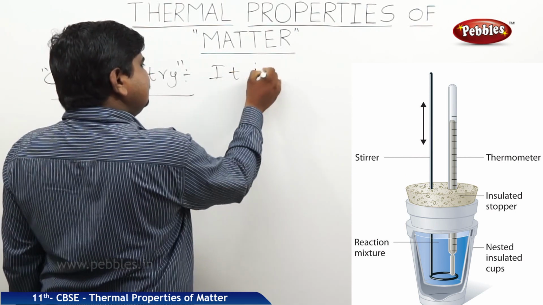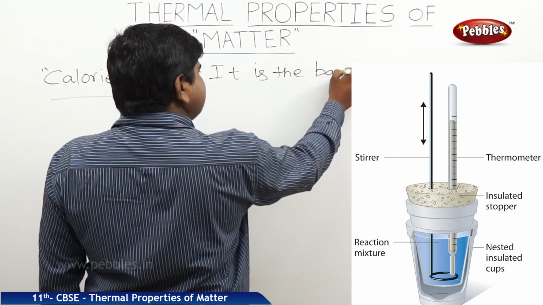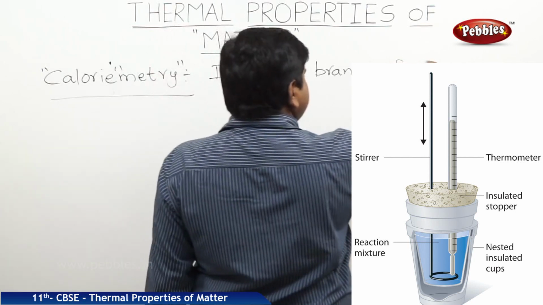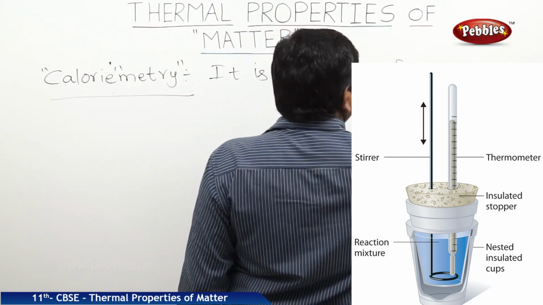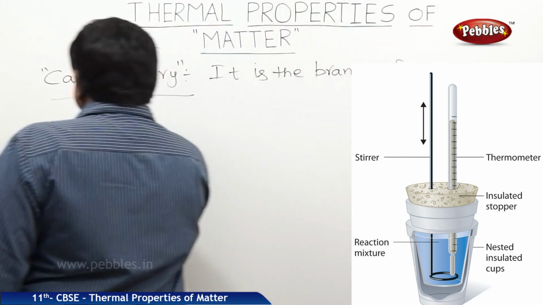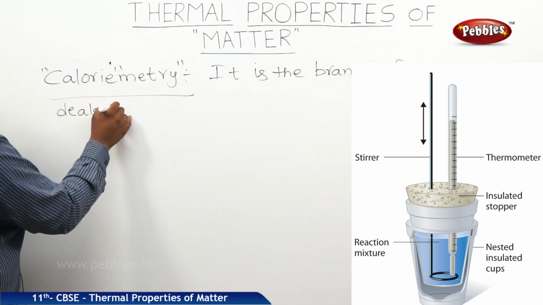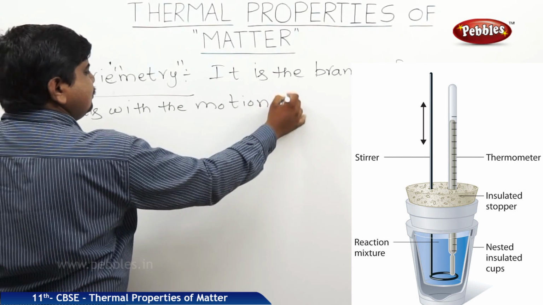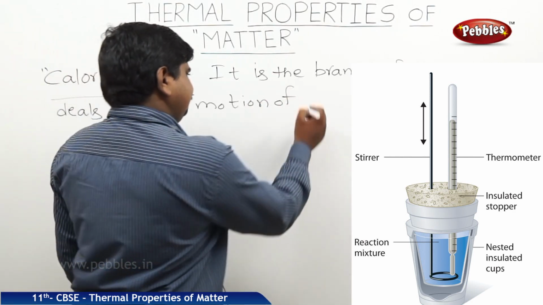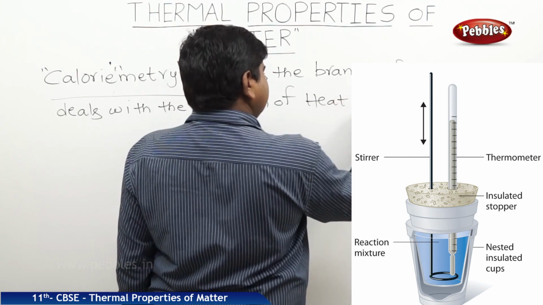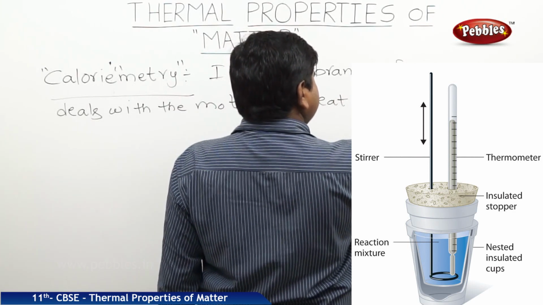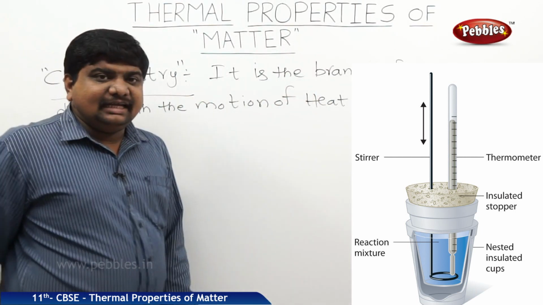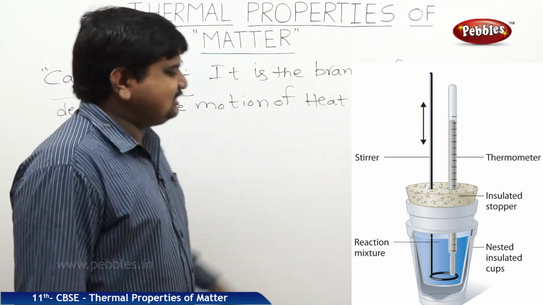It is the branch of physics which deals with the motion of heat and their energy. Especially, calorimetry is useful to identify the nature of the heat energy in the changes of state.